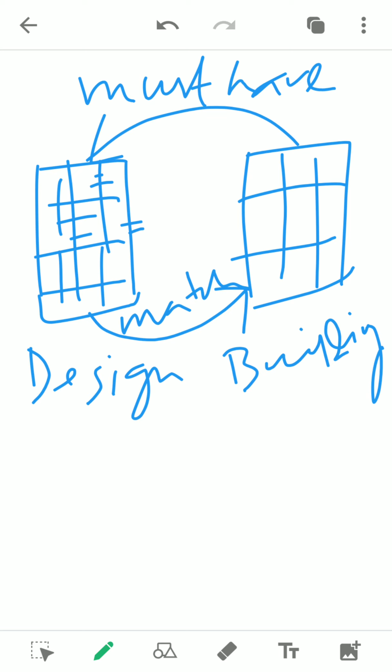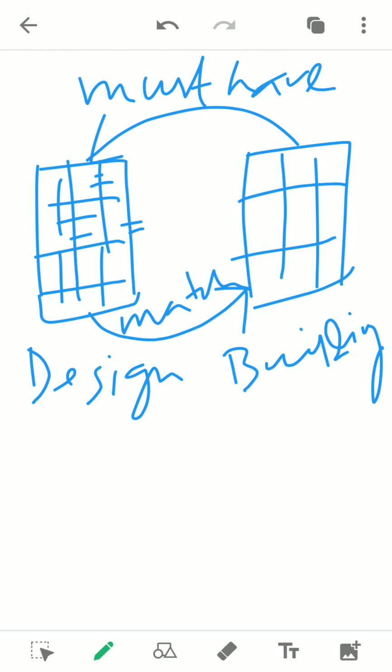While building a building, you must take permission from the authority, and you must have a design also. If you don't have a design, or you have a design but it is not matching with your building, then this building is not valid. So these are the two things you must match. Before building a building, you must have a design, and the design should match with your building.